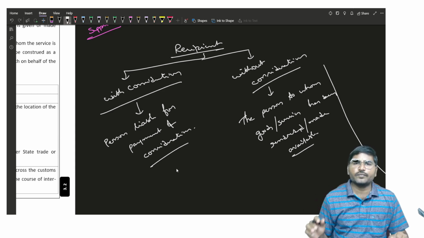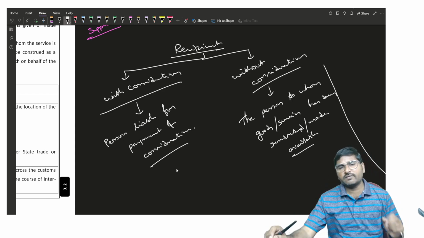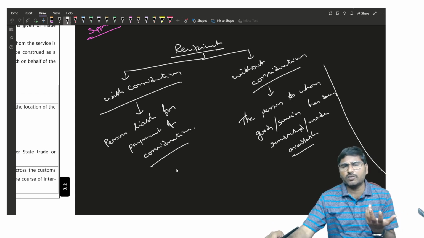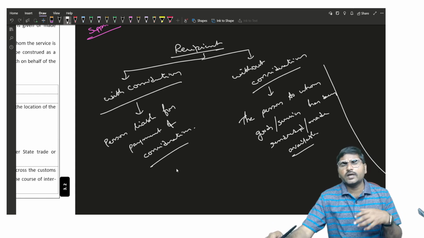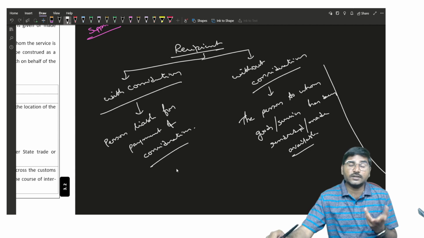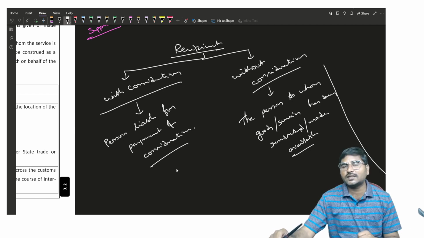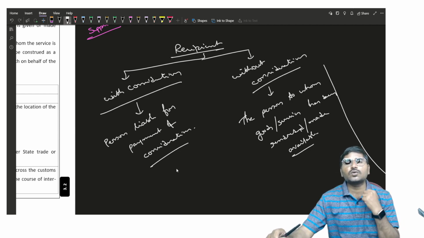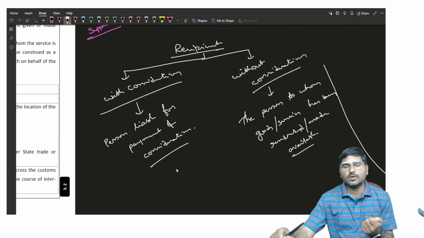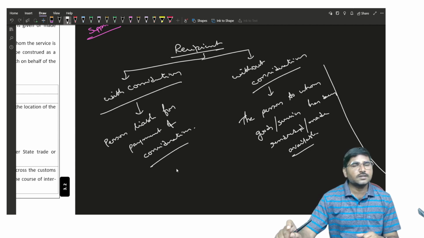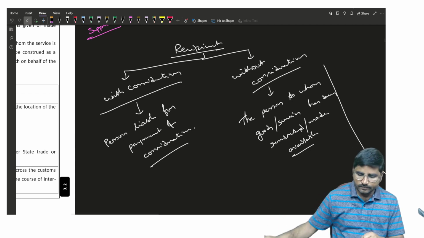Suppose, as you know, in relating to some transactions, even if there is no consideration as per Schedule 1, it will become a supply. In those situations where there is no consideration, who is the recipient? If there is a consideration, the person who is liable for payment of the consideration is known as recipient. Suppose there is no consideration, then who will be the recipient? In such a situation, the person to whom the goods or services have been delivered or rendered is known as recipient. Is it clear?